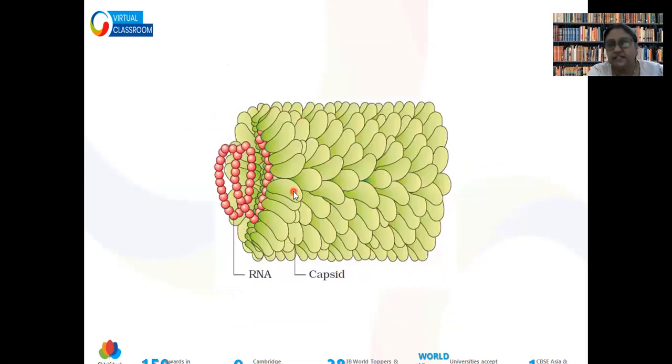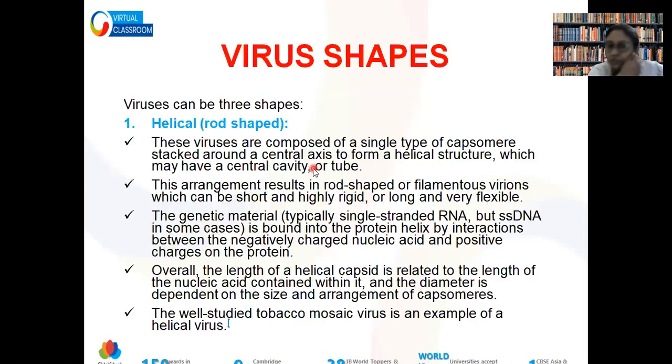As you can see, this is the structure of tobacco mosaic virus. In this case, the pink part is the RNA, and you can see the capsid. Each leaf-like structure is a capsomere, and totally they form the layer which is called capsid. You can see how RNA is attached with the single capsids, and then they coil to give you the total structure of the virus.